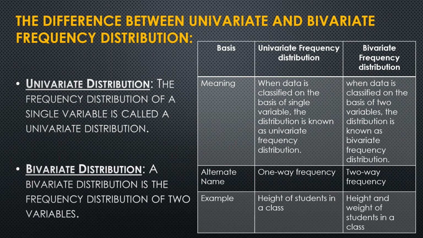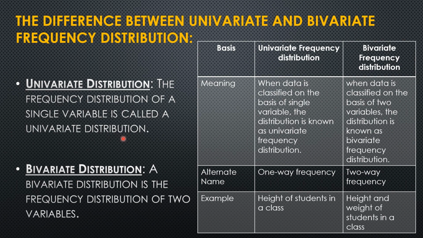The last topic which we have to learn is the difference between univariate and bivariate frequency distribution. So what is univariate and bivariate? We have to understand this first. Univariate distribution: the frequency distribution of a single variable is called a univariate distribution, where just one variable is taken.